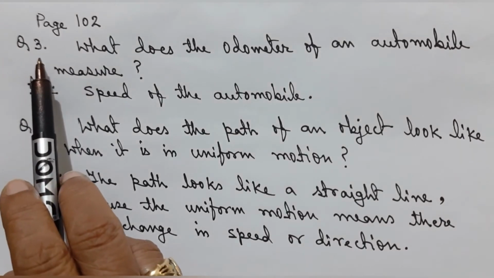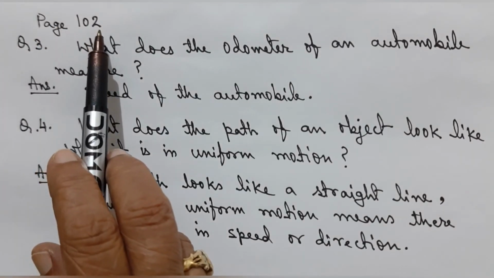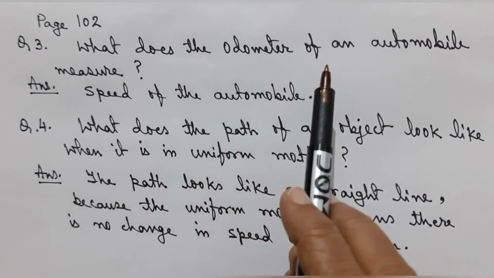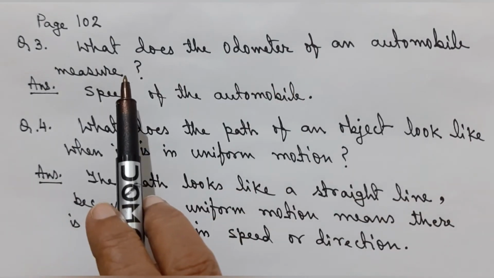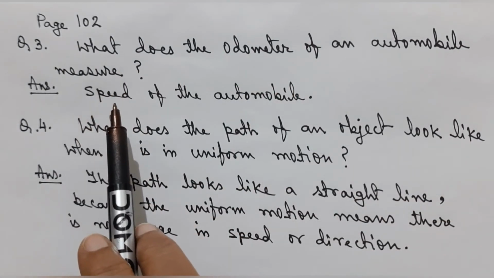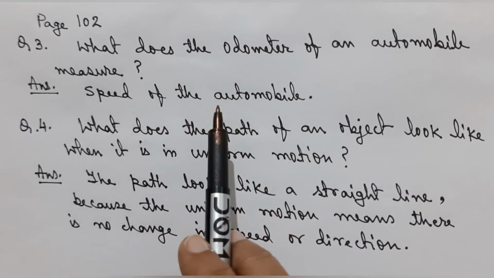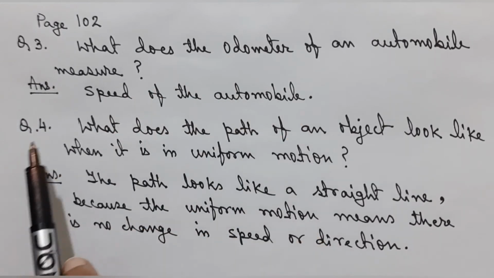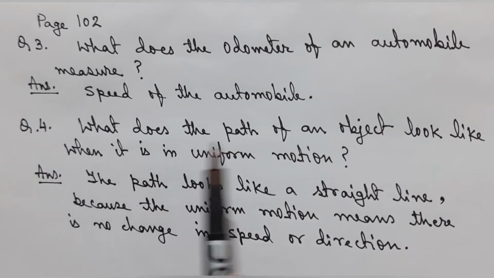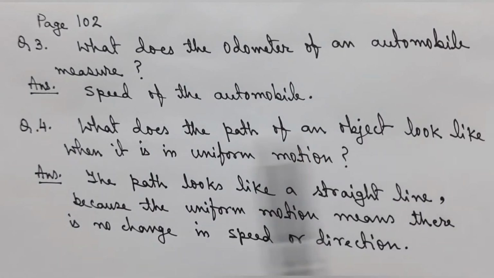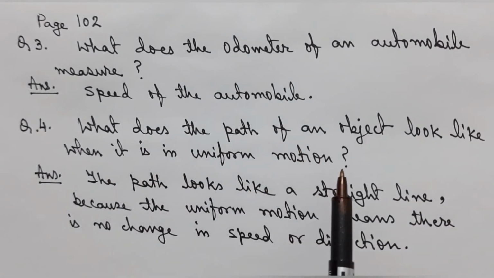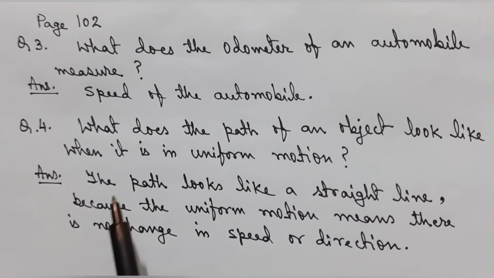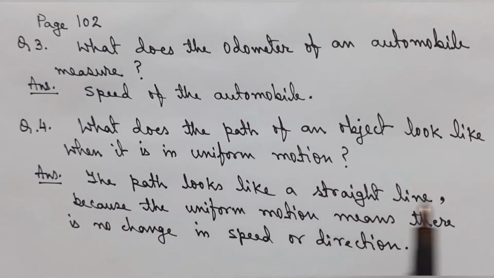This is question number 3 of page 102. What does the odometer of an automobile measure? The odometer of an automobile measures the speed of the automobile. Question number 4. What does the path of an object look like when it is in uniform motion? The path looks like a straight line because the uniform motion means there is no change in speed or direction.